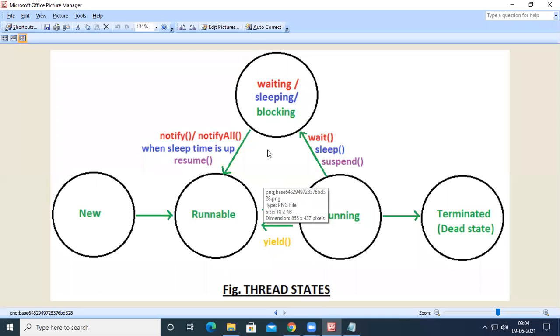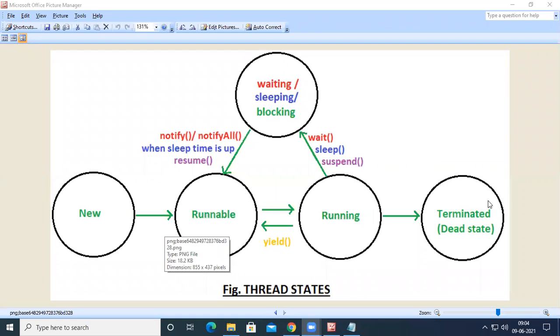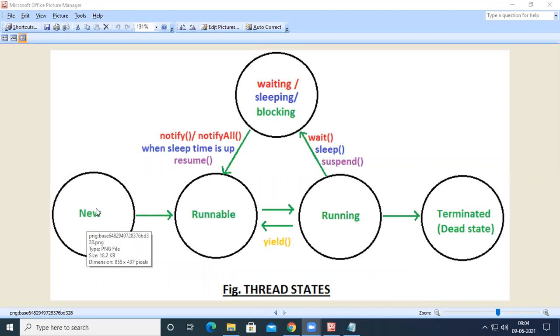So this is the life cycle of a thread. In thread life cycle, we have 5 states. The names of the 5 states are new, ready, running, waiting, and dead state. Whenever we create a thread, it will be in the new state. Whenever we call the start method, it will be moved into the ready state.